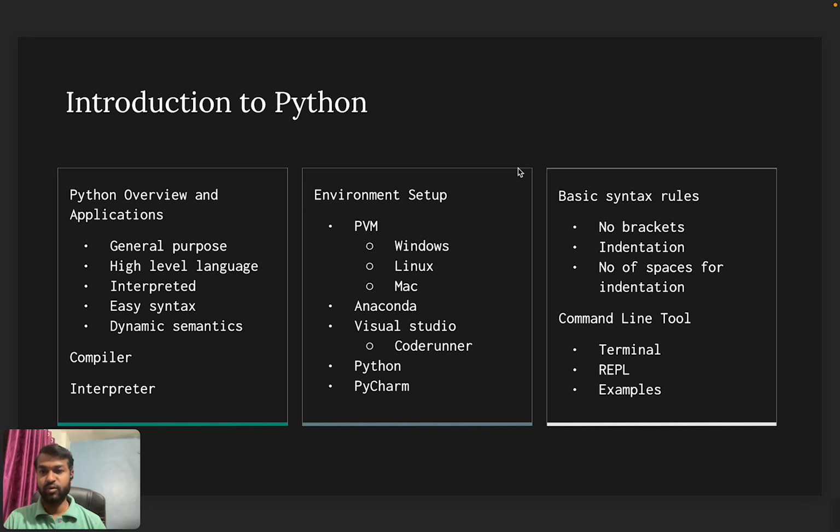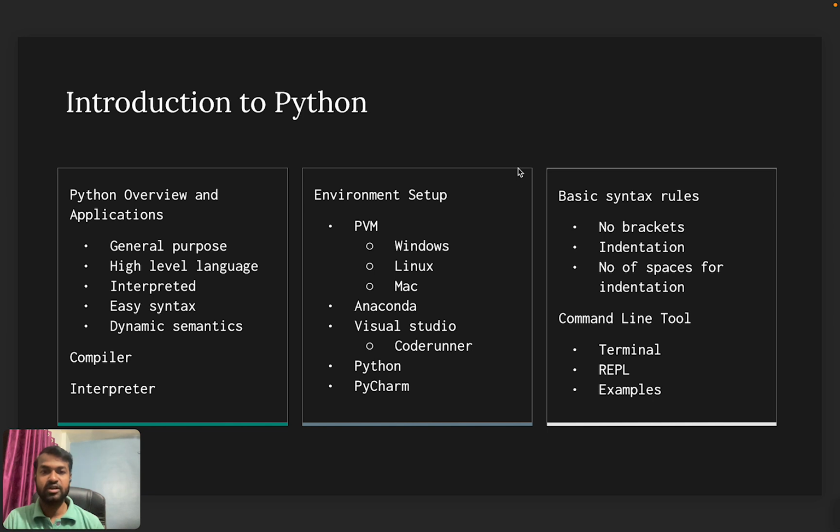Python is an interpreted programming language. It means unlike other programming languages, we don't need to compile the program. In C, C++ and Java, if we have to execute the code, initially we need to compile that code and after that we have to execute it. But in Python, we don't need to compile anything. We can directly execute our code. As compared to other programming languages, the syntax of Python is very easy. And the code which we have written in Python on any platform can be executed on all platforms.